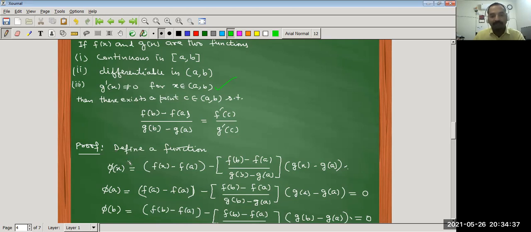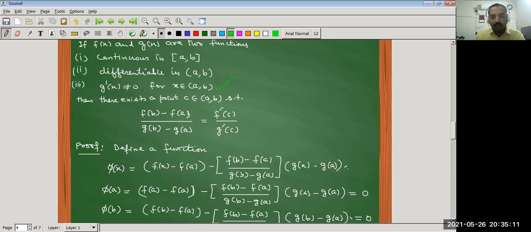So define a function phi x that is equal to f(x) minus f(a) minus (f(b) minus f(a)) upon (g(b) minus g(a)) into (g(x) minus g(a)). So this is our phi x. Since f(x) is continuous in closed interval [a, b], g(x) is also continuous in closed interval [a, b], and the term (f(b) minus f(a)) upon (g(b) minus g(a)) is a constant term.